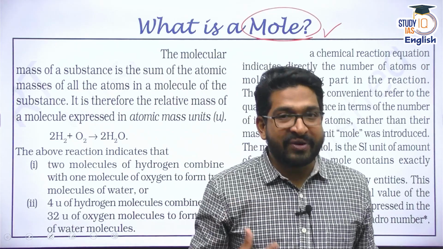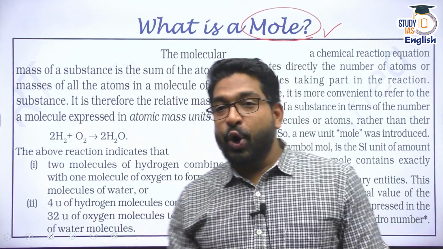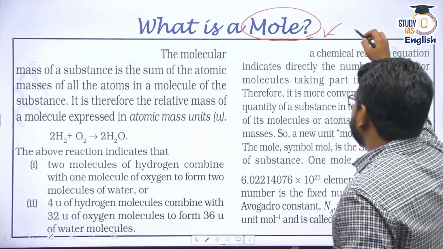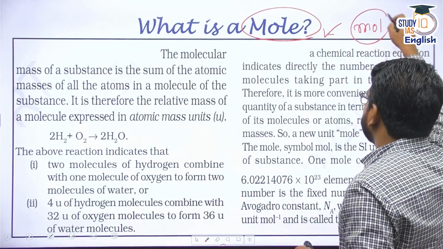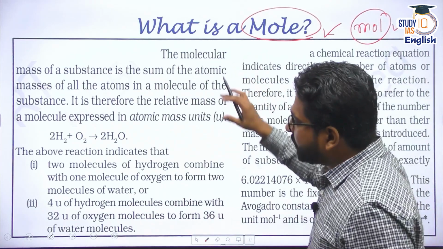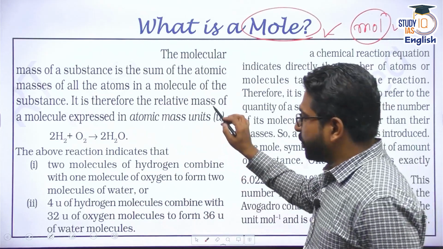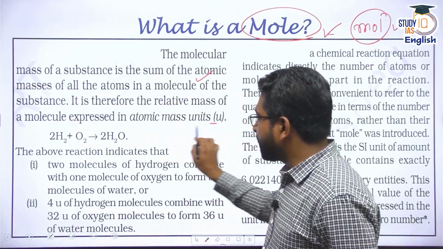So what have we done? We have created a new SI unit called mole. Now it is denoted as mol, mole, right? So a molecular mass of a substance is the sum of the atomic masses of all the atoms in the molecule, and it is expressed as atomic mass unit.